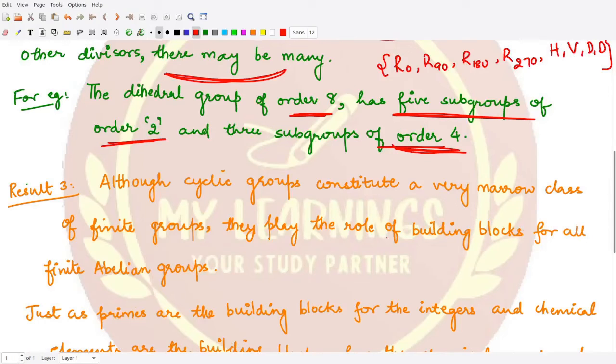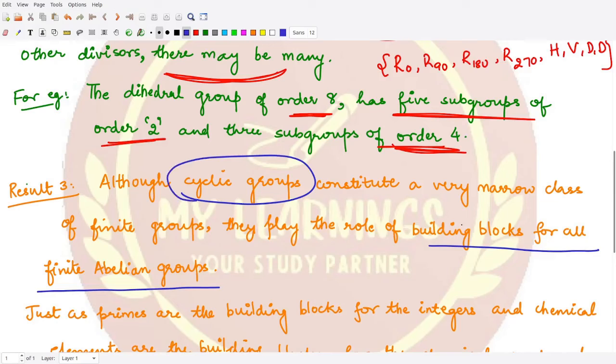Although cyclic groups constitute a very narrow class of finite groups, they play the role of building blocks for all finite abelian groups, in which all the elements commute with each other.